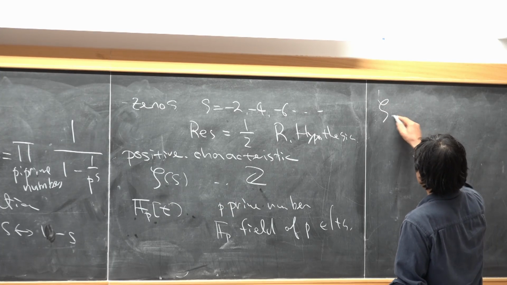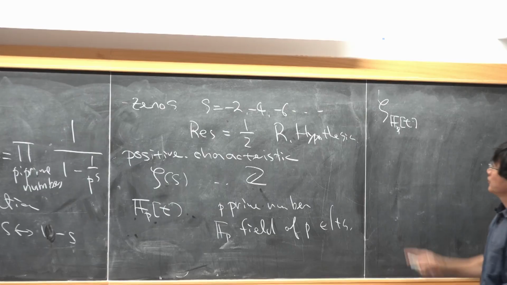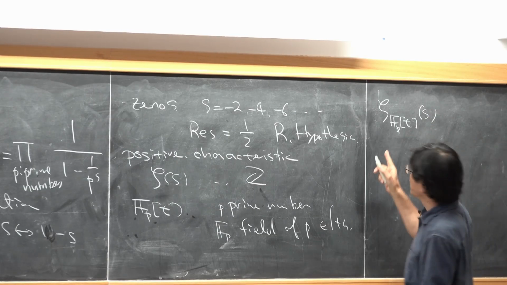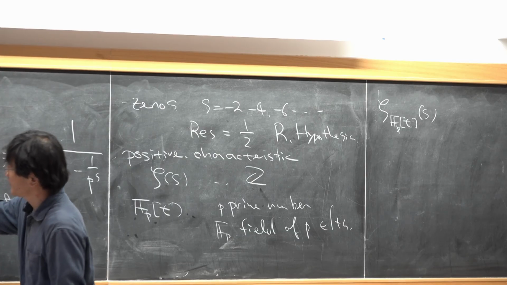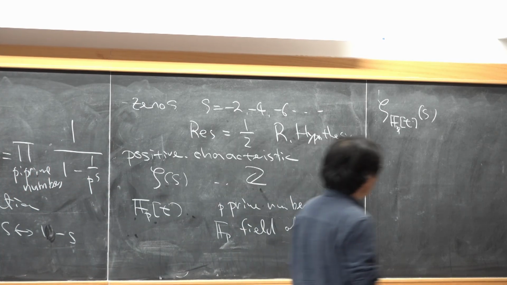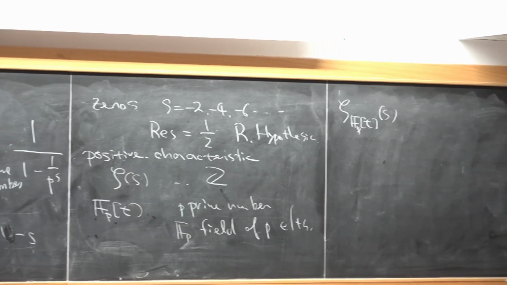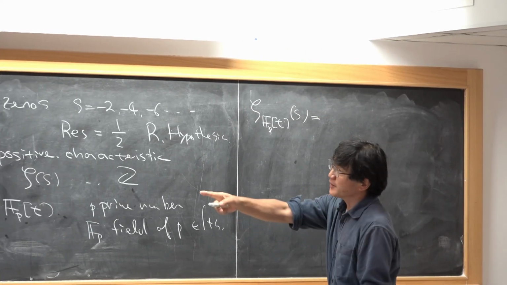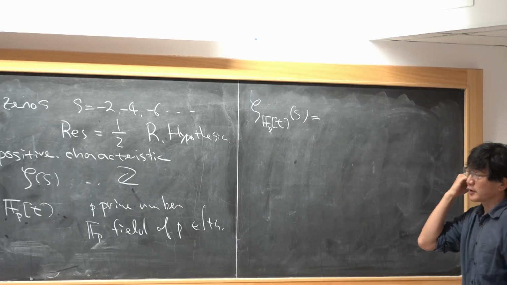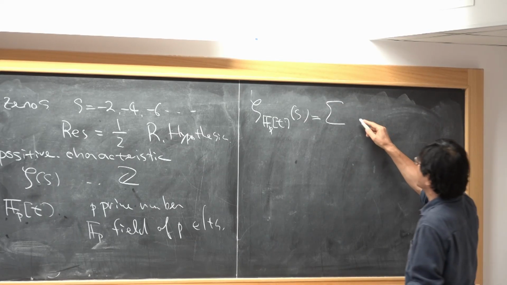Then we can similarly define a zeta function. So we replace Z by this polynomial algebra. Then we have a similar definition, like a Dirichlet series.